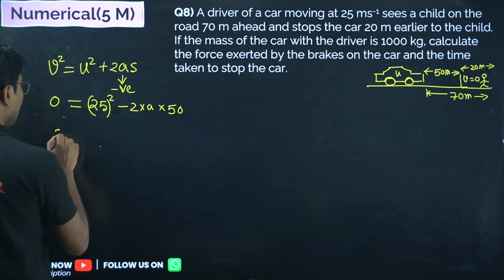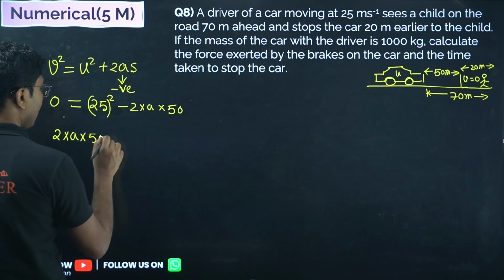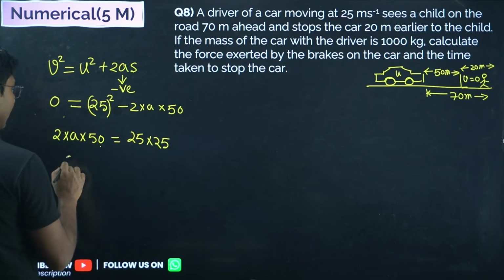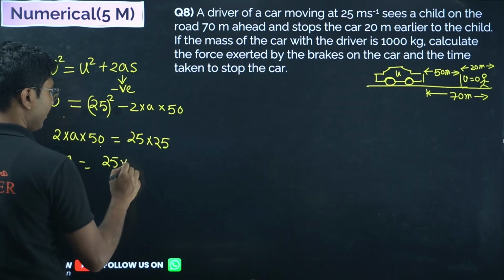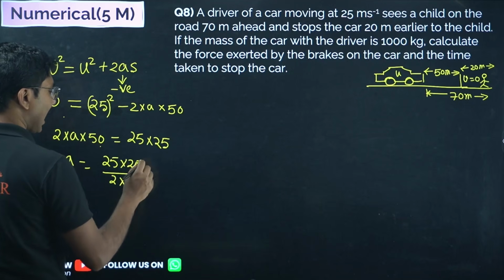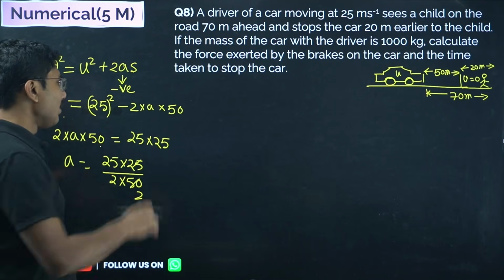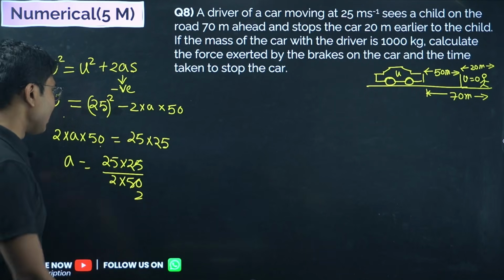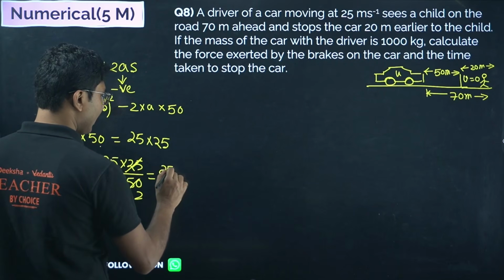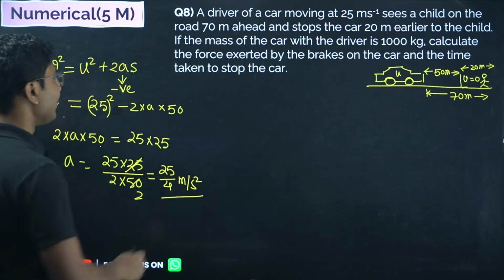Now we have to calculate a. So 2 into a into 50 equals to 25 into 25, or a equals to 25 into 25 divided by 2 into 50. Now if you observe me, I am not just multiplying 25 into 25 to get 625. It is easy to calculate, but for each and every step, if you are using a calculator, then you are wasting your time. Because anyway it will be simplified, you get the acceleration is 25 by 4 meter per second square. So acceleration is calculated. Now we can calculate the force.